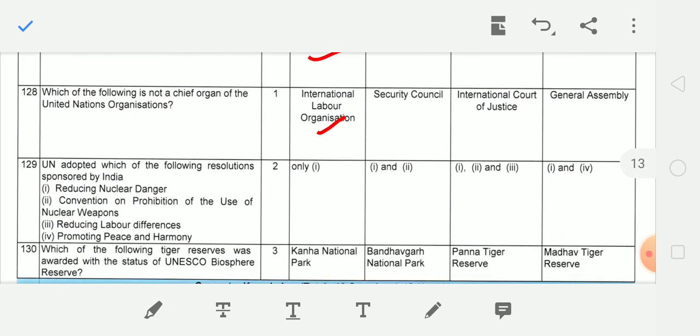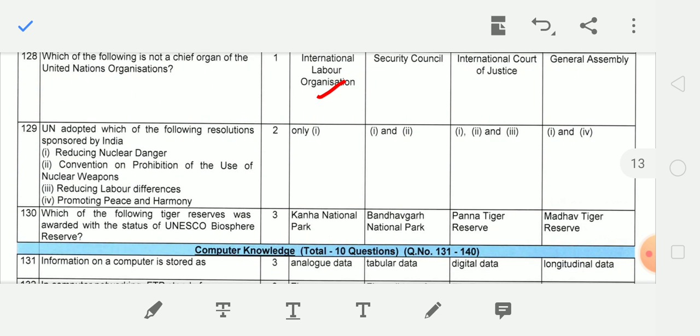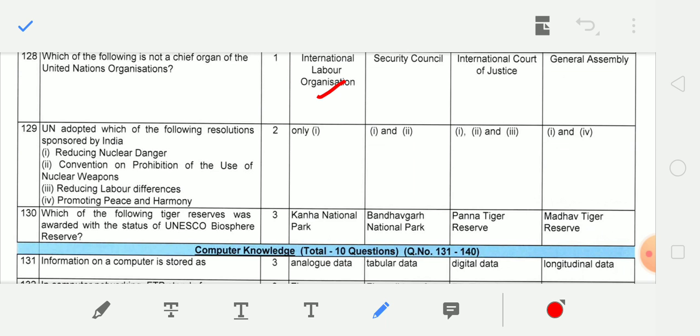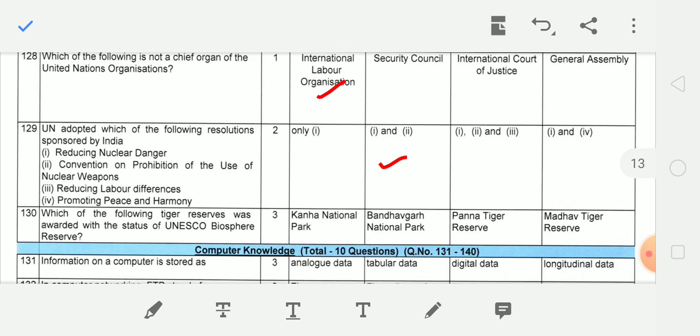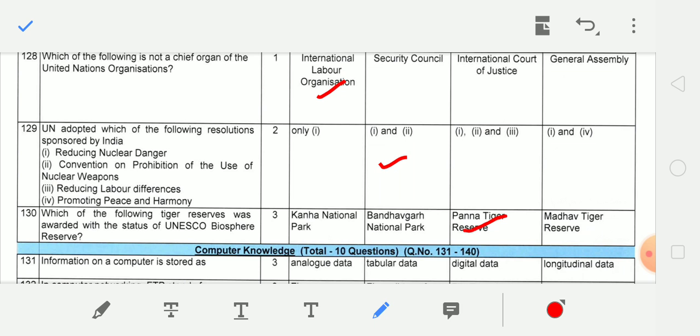Next question. UN adopted which of the following resolution is sponsored by India? And answer is first and second. Reducing nuclear danger and Convention on Prohibition of Use of Nuclear Weapons. Next question. Which of the following tiger reserves was awarded with the status of UNESCO Biosphere Reserve? Panna Tiger Reserve.